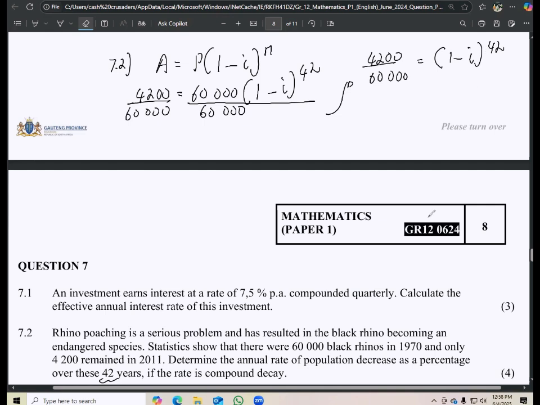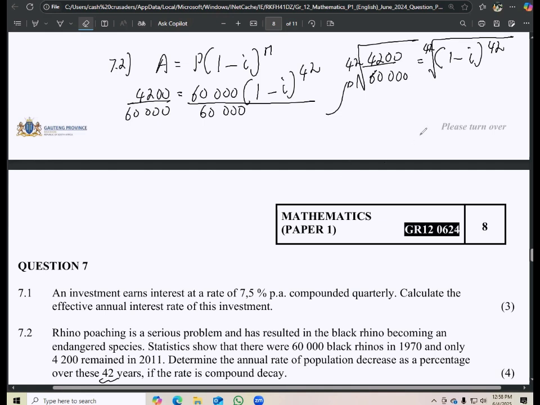Note, I'm doing this because I'm avoiding having to round off the values, so you have to keep them in the calculator like that. In order to solve this, you need to root both sides by 42. So for the 42nd root in your calculator, you're going to punch the function that is a box or a block, and then put the 42 right there.